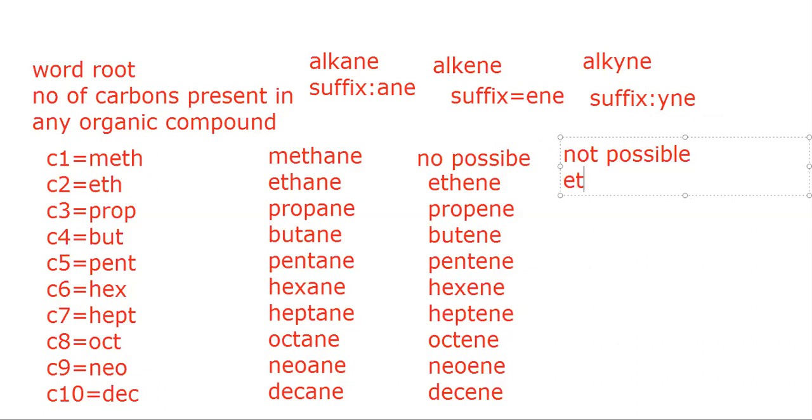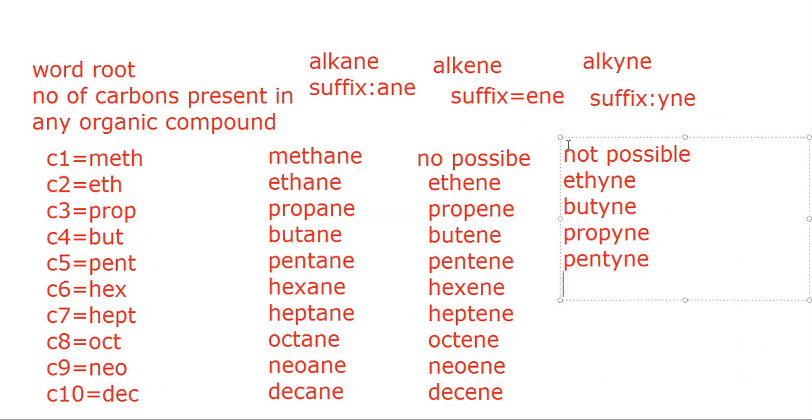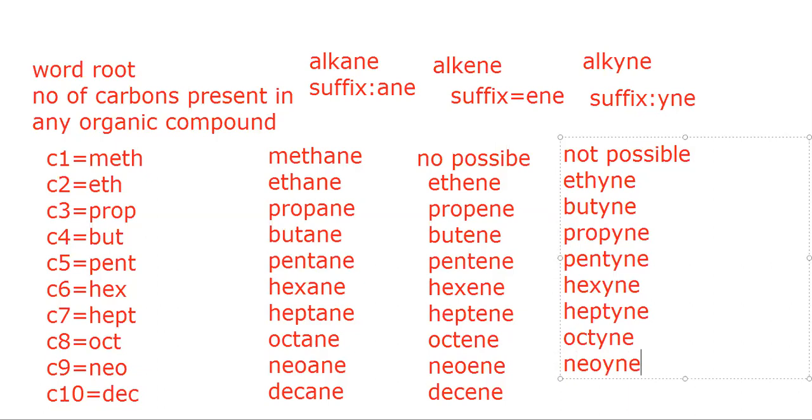Now let us write for the others, that is ethyne, propyne, butyne, then pentyne, hexyne, heptyne, octyne, nonyne, then decyne. So like this we can name the different alkenes and alkynes.